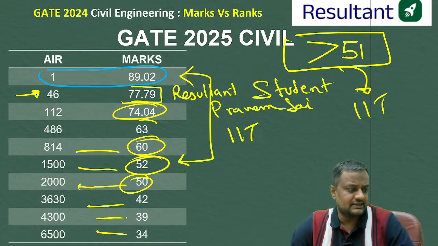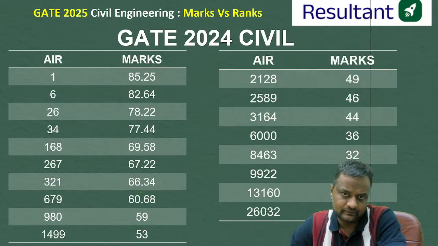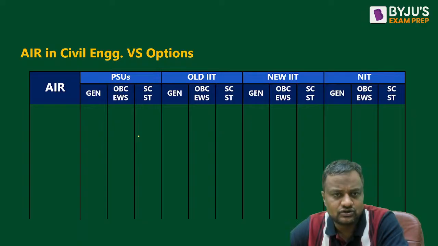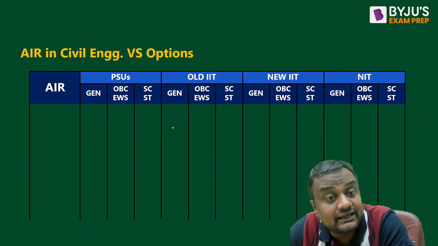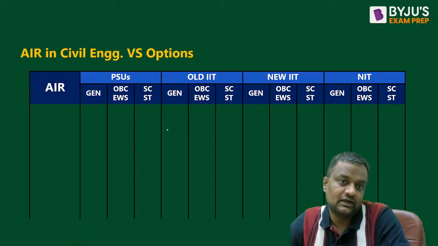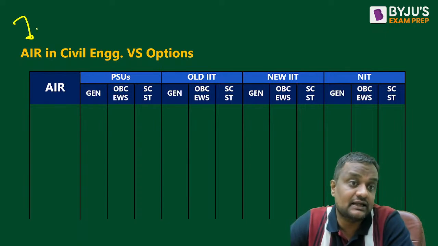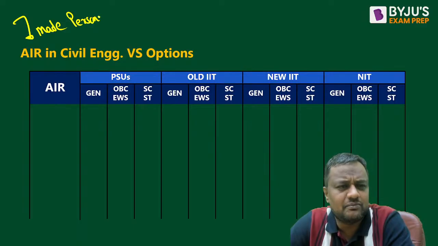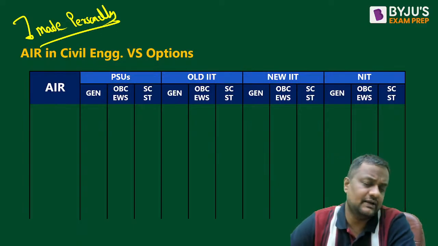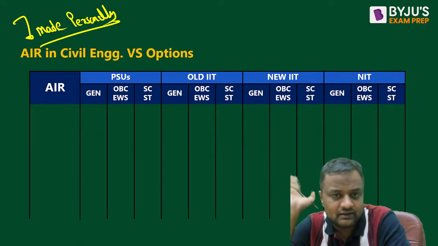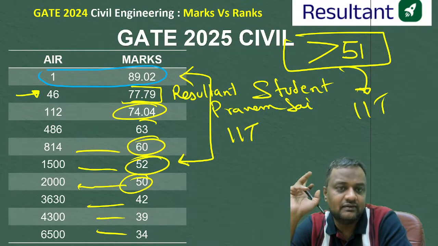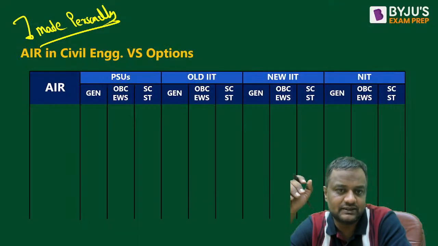And for the remaining marks, this is the marks versus rank for 2024. Later you can take a pause and take the screenshot. Now guys, for what rank, what are the options available? This I have made personally. I started this marks versus rank 5-6 years back, and now I am seeing every platform doing the same, everyone is copying that.